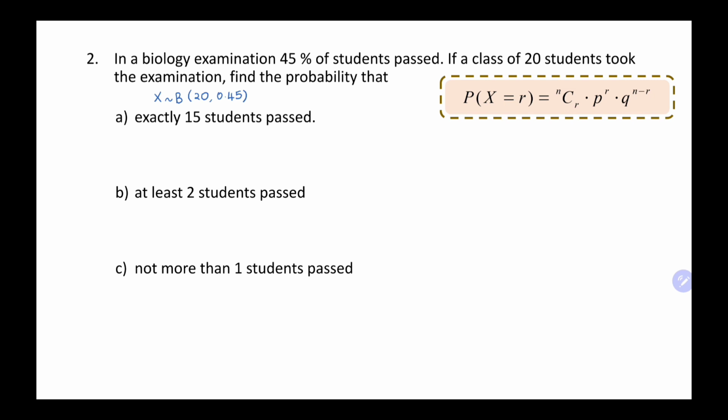Okay, next question. Exactly 15 students pass. So we want to find P(X = 15). Since we use the equal sign, we can use the direct formula nCr p^r q^(n minus r). So we substitute. n is 20, C r, r is 15, our p is 0.45 to the power of 15, and q we get 0.55, and power n minus r, so 20 minus 15, then we get 5. Then we directly calculate, we get answer 0.0049.